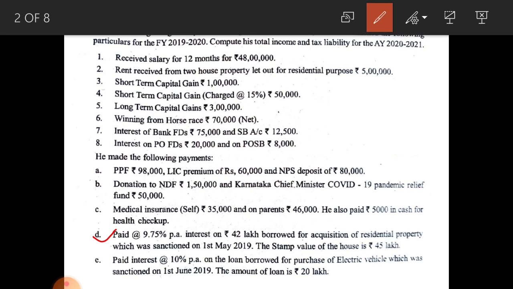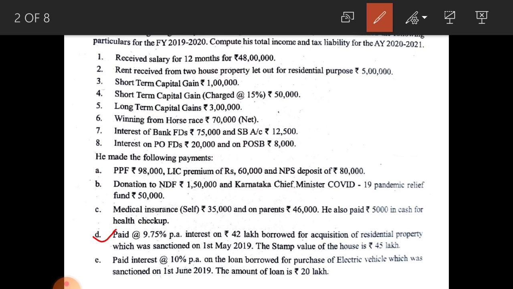These two things you have to deduct from rent received, 5 lakhs. 30% of 5 lakh is standard deduction, and see the fourth point of payment, paid at 9.75% per annum interest on rupees 42 lakh borrowed for acquisition of residential property, which was sanctioned on 1st May